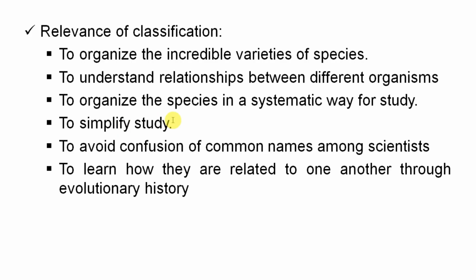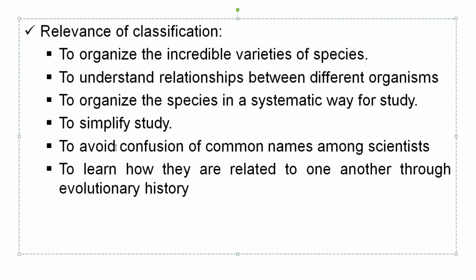Classification also simplifies study. If organisms are classified based on their similarity, it is simple to study. Three, to avoid confusion of common names among scientists. Different organisms have different names in different parts of the world, in different languages. So in order to avoid confusion of common names among scientists, classification is very important.